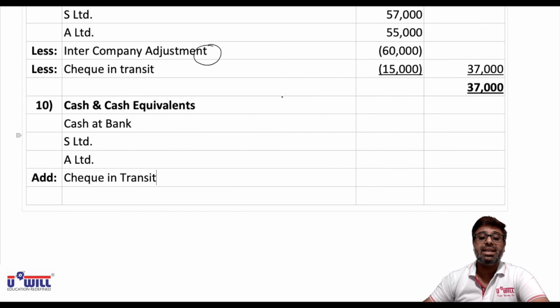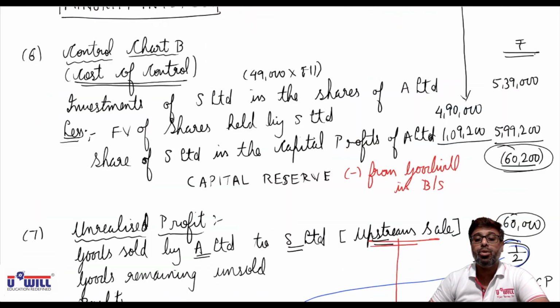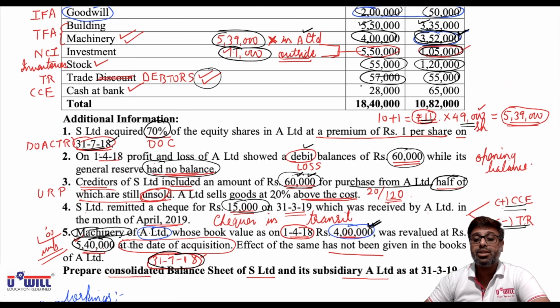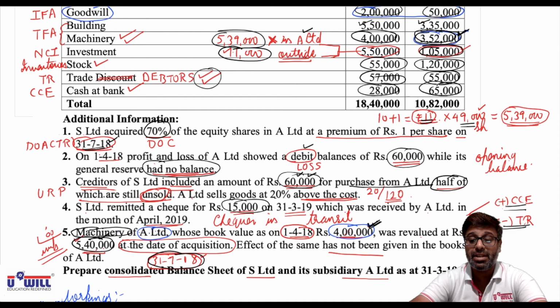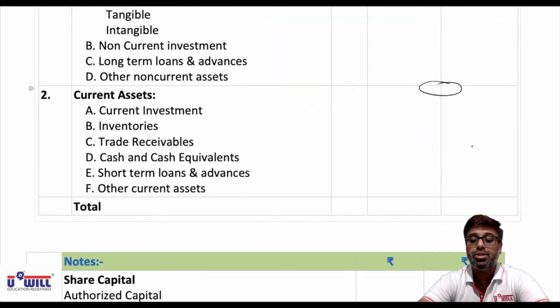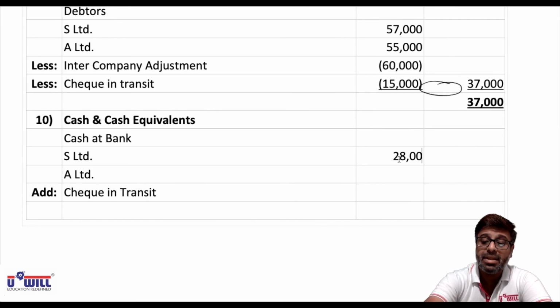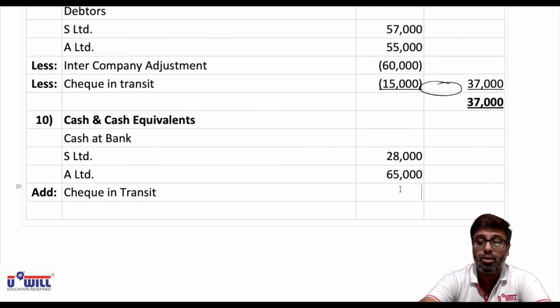So first of all, what is the cash and bank balance of holding and subsidiary company? You all can see 28,000 and 65,000, and further we have to add 15,000 of check in transit. So all of you write down 28,000 of holding company, 65,000 of subsidiary company, and further we have to add check in transit 15,000.